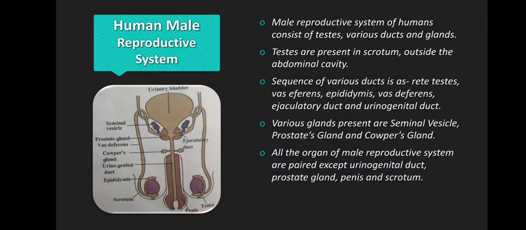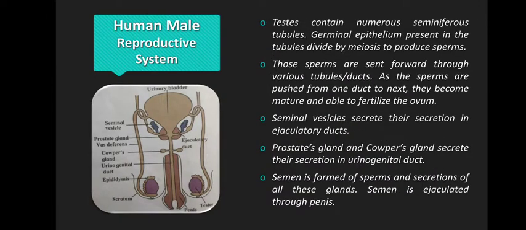Now one more important point I would like to make: this duct, which is called the urinogenital duct, is called so because the male reproductive system has a common passage for urine as well as for semen. So both the urine as well as semen pass through a single duct. That is why it is called the urinogenital duct. It is a very important question asked in boards as well. Followed, students?